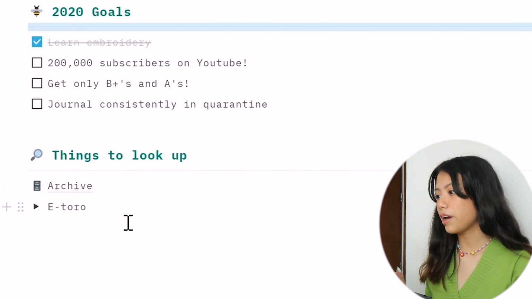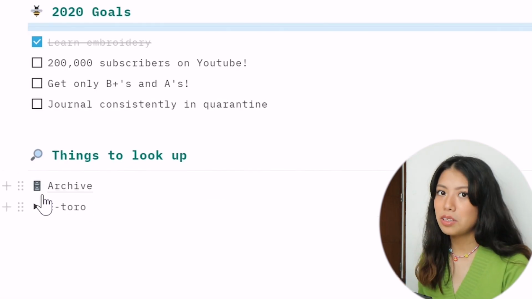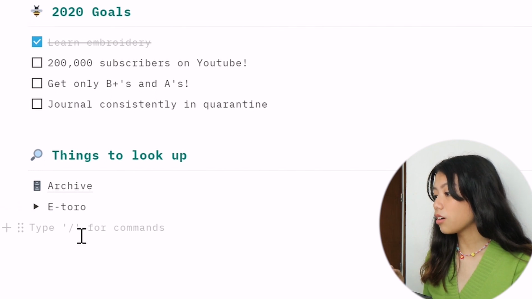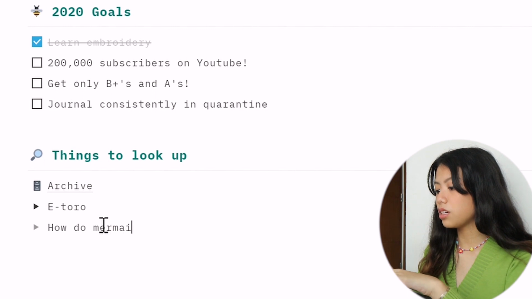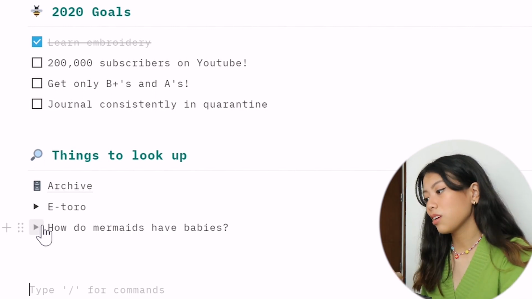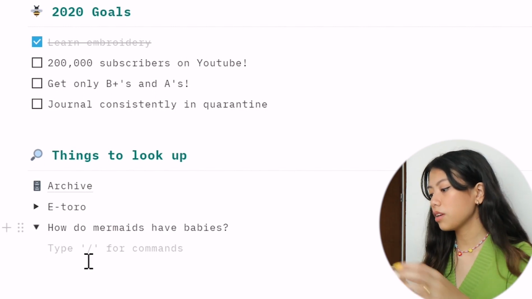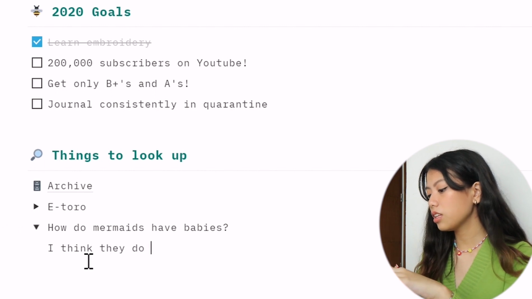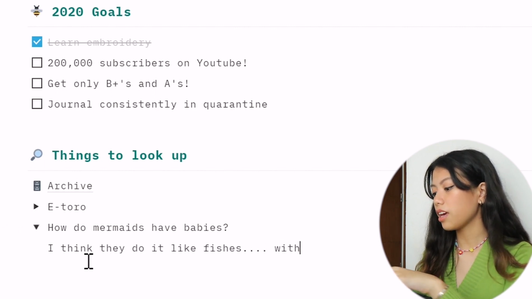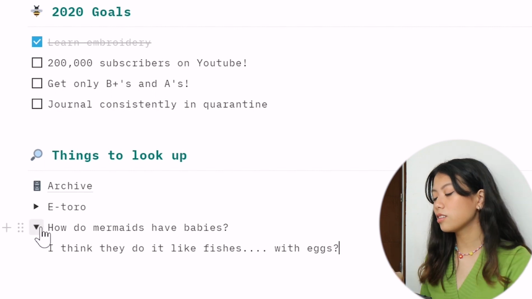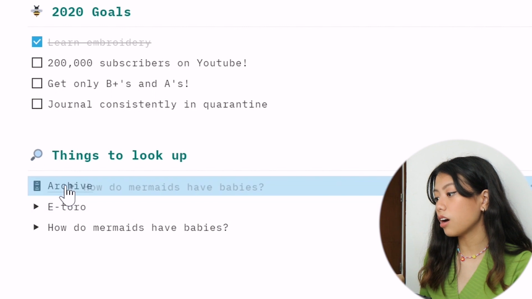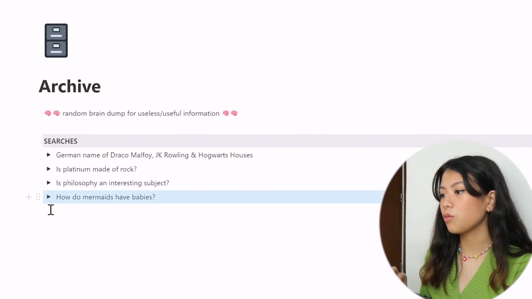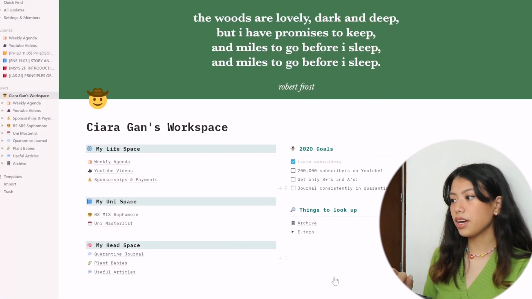So my things to look up, I think this is the one that's kind of explanatory, but it's basically I use the toggle feature to search up a question. For example, how do mermaids have babies? Whenever I think of something and I need to dump questions here, I'm like, I think they do it like fishes with eggs. And just put it back there, and then you close the toggle list. And I also can move it to the archive, so I just drag it, dump it in the archive, and it's all over here. Some of the weird questions that I've asked. That's my things to look up.